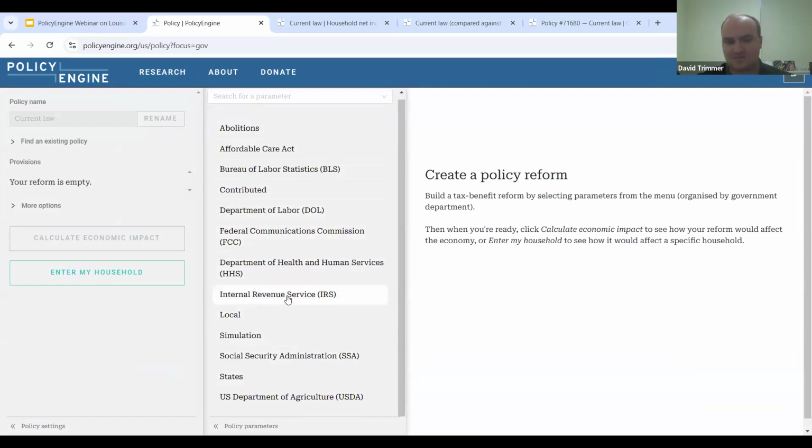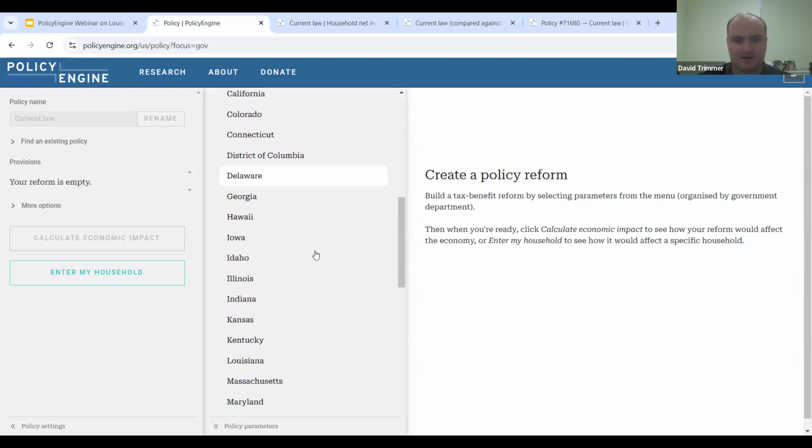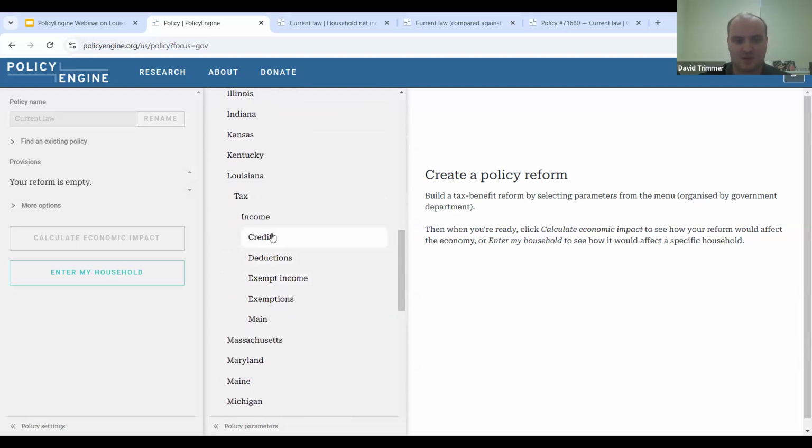With the IRS, that's mostly tax policy; health and human services deals with Medicaid, Social Security benefits, as well as SSI. But we're looking at state policy right now. We're looking at Louisiana, so we can go to our state tabs and click on Louisiana, and we can look at our income tax parameters. We have different credits, deductions, exempt income, and our main rates that we currently model for Louisiana.